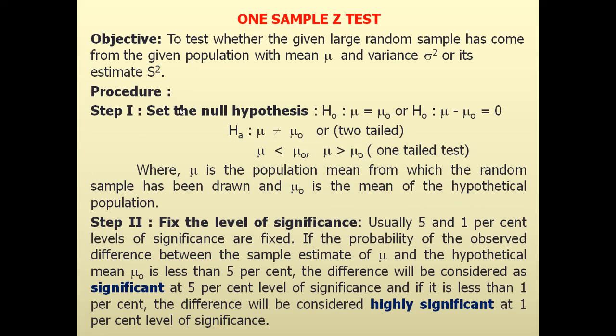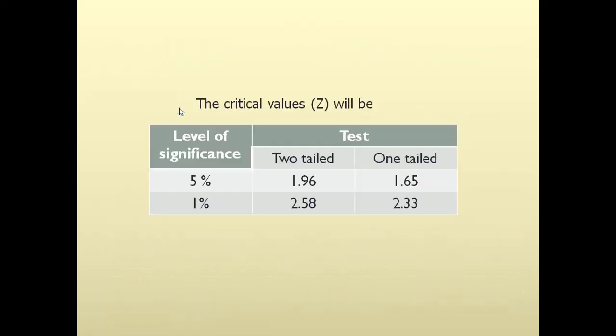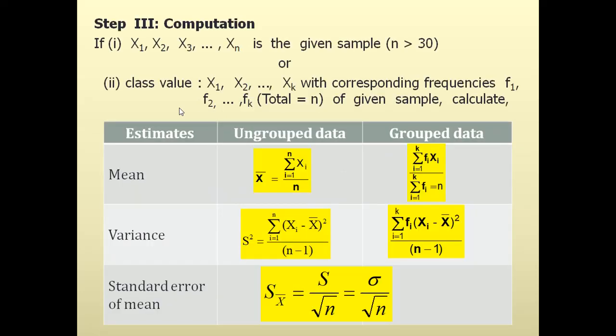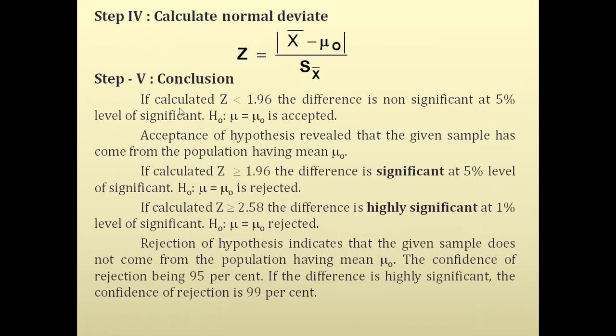So now we can see certain examples on one sample Z. These are the procedures which I will not discuss now because we have already discussed these steps. Step number 1, that is setting up the null hypothesis. Step 2, that is fixing the level of significance. And then these are the values of the Z for 5% and 1% for two-tail and one-tail tests. And then the next part is the computation of the Z. These are the different formulas which you have already learned in the practicals, which you can apply here. And finally, the calculation of the normal deviate, that is the z-test, and then you have to conclude.